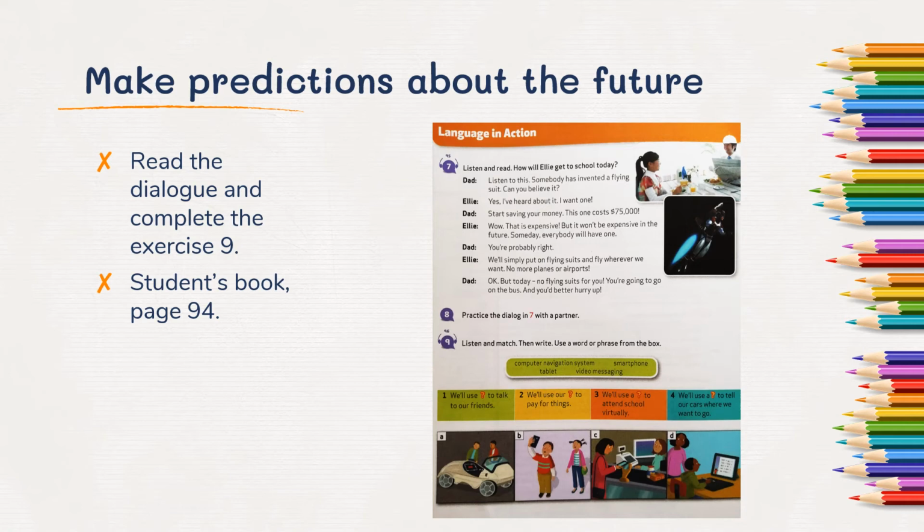1. We'll use video messaging to talk to our friends. 2. We'll use our smartphones to pay for things. 3. We'll use a tablet to attend school virtually. 4. We'll use a computer navigation system to tell our cars where we want to go.